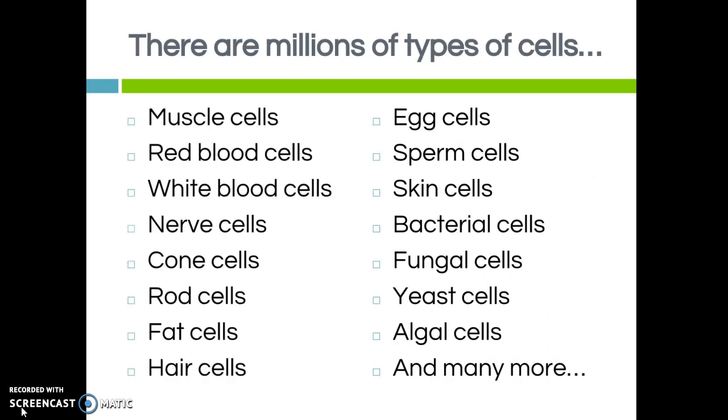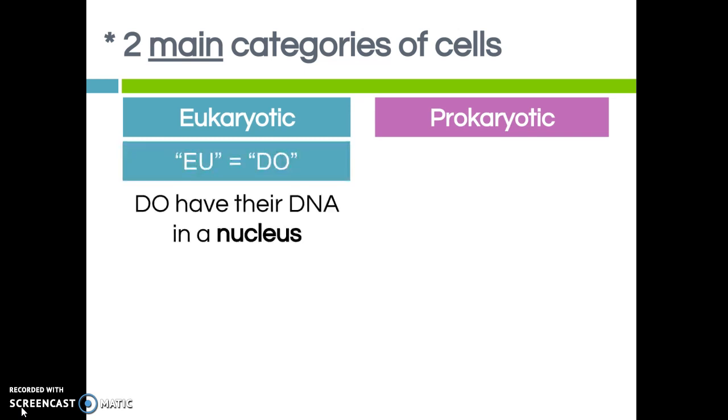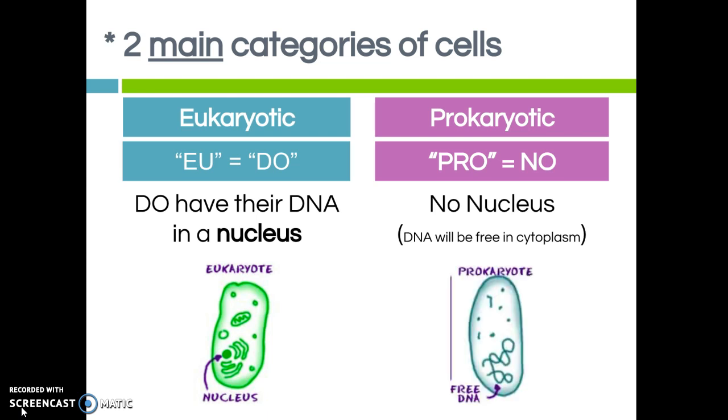Now there are millions of different types of cells, but we're going to focus on the two main categories of cells, which are eukaryotic and prokaryotic cells. Now for me, I say "eu" means do. That's because they do enclose their DNA inside of a nucleus. So their DNA is protected by the nucleus. And so if you see a cell and it has a nucleus, automatically we can say that it is a eukaryotic cell. Prokaryotic cells, on the other hand, pro means no. They do not have a nucleus, no nucleus. Their DNA, however, is just free floating in the cytoplasm. So they do have DNA, it's just not found in a nucleus.